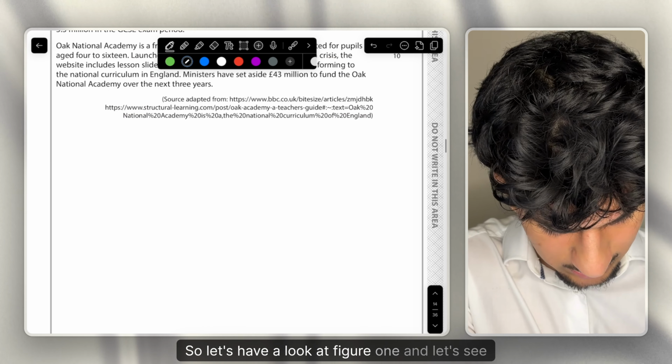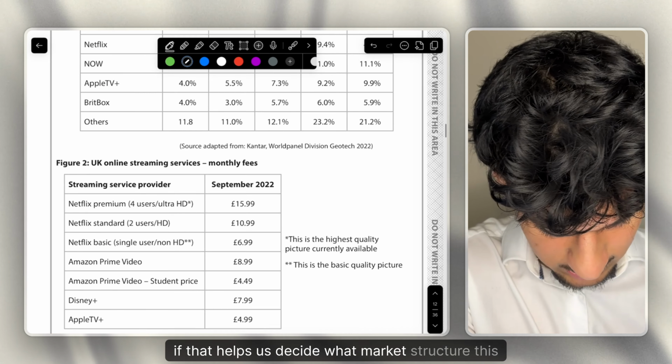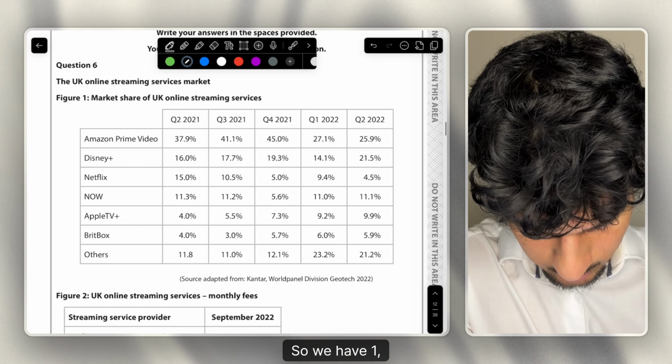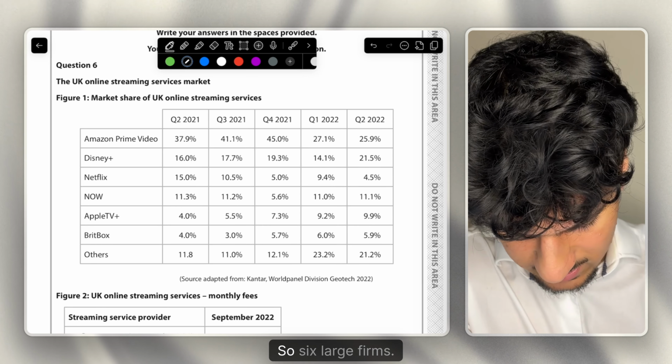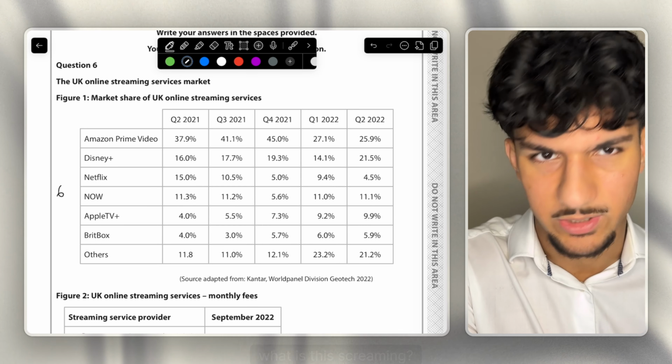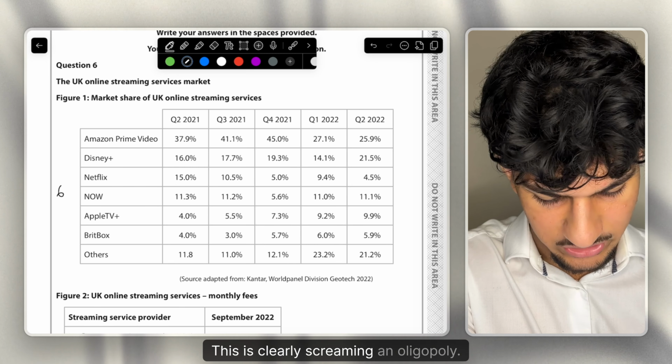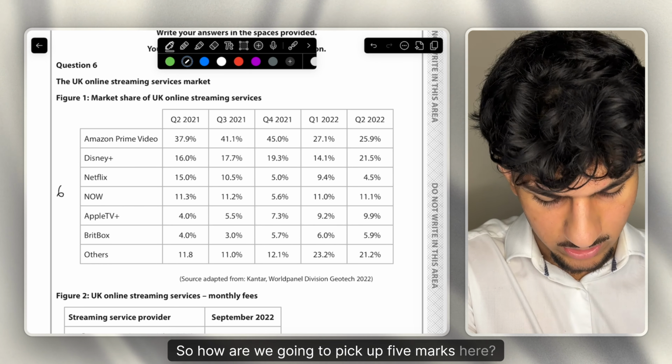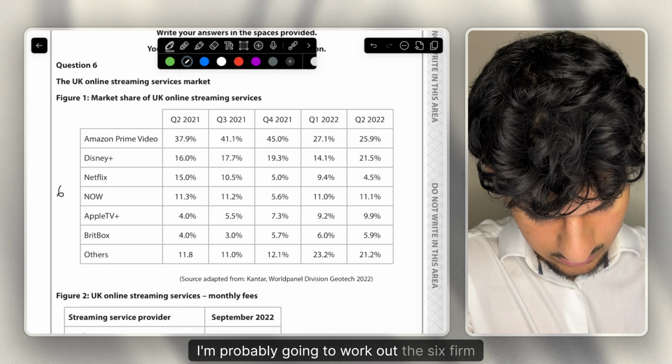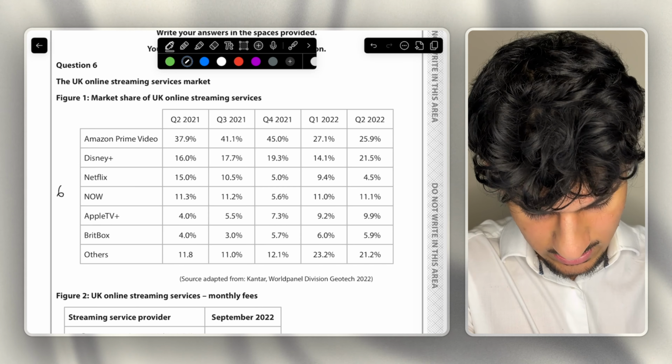So let's have a look at figure 1 and see if that helps us decide what market structure this is. So we have 1, 2, 3, 4, 5, 6, so we have 6 large firms. What is this screaming? This is clearly screaming an oligopoly. So how are we going to pick up 5 marks here? I'm probably going to work out the 6 firm concentration ratio for application.